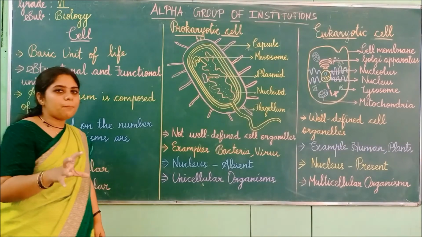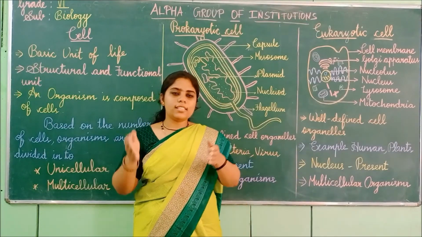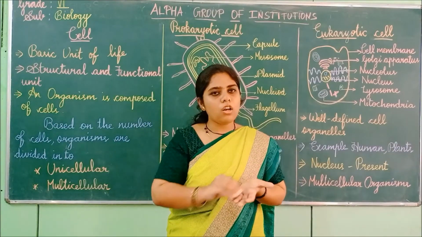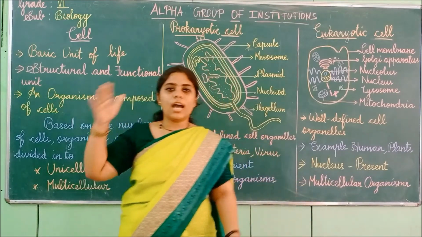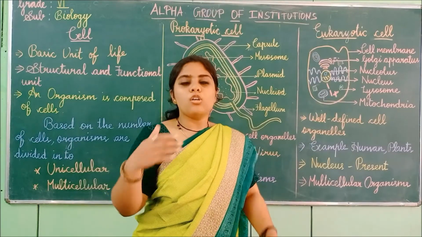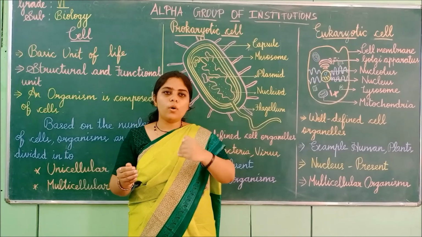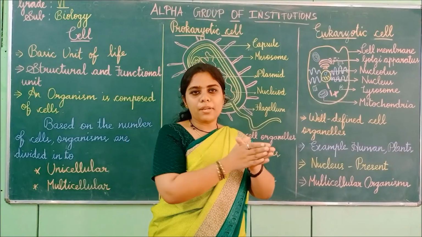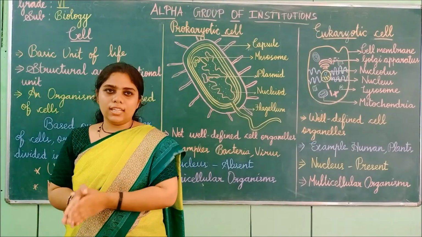Organisms include small, very lower organisms and also higher organisms. So lower organisms come under one category and the higher ones come under another category.